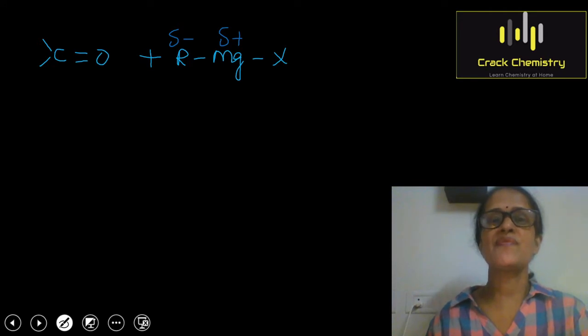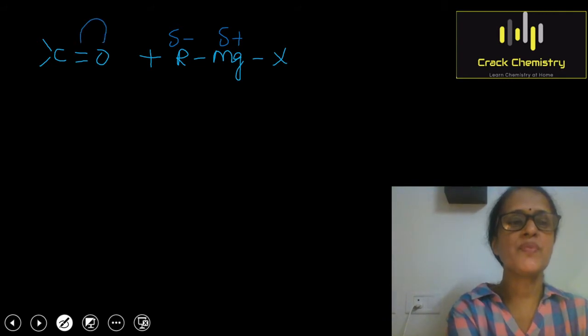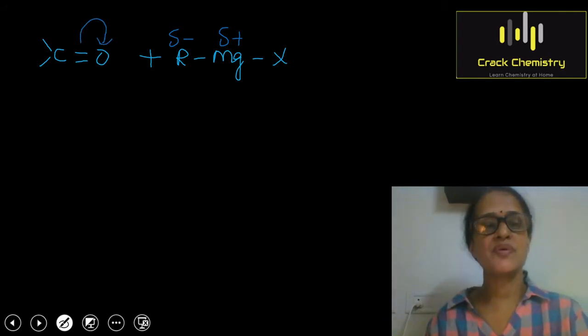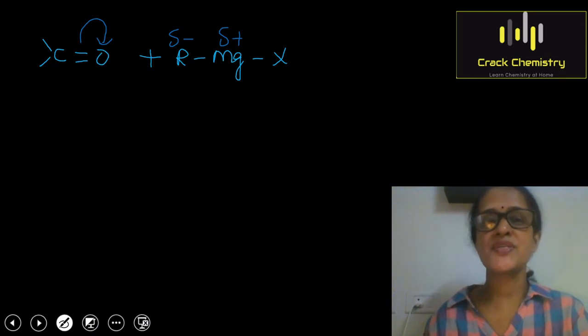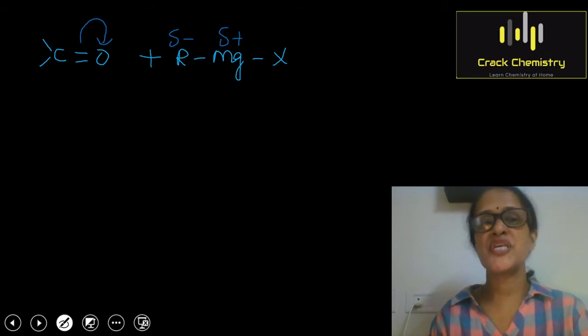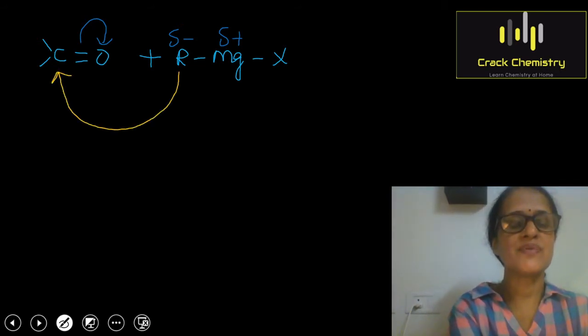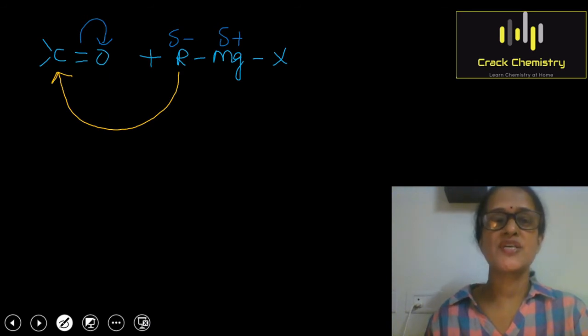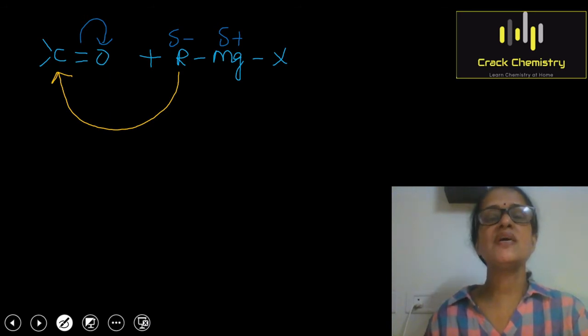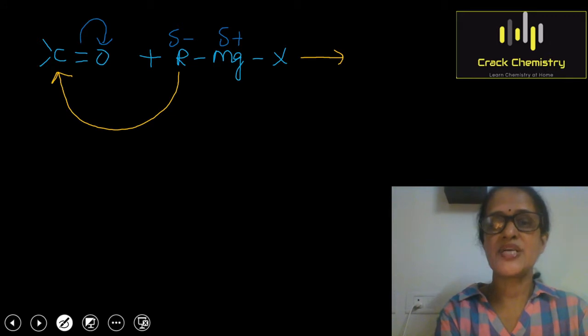Because of the presence of Grignard reagent, shifting of electrons takes place in the carbonyl group. The electrons of the double bond will be shifted towards the oxygen atom due to the electromeric effect, as a result of which the carbon atom of the alkyl group, which had partial negative charge, will attack the carbon atom which bears a positive charge. So the first step involves the nucleophilic attack of carbon of the alkyl group on the carbonyl group, and this process results in the formation of an adduct. So I am writing adduct here.